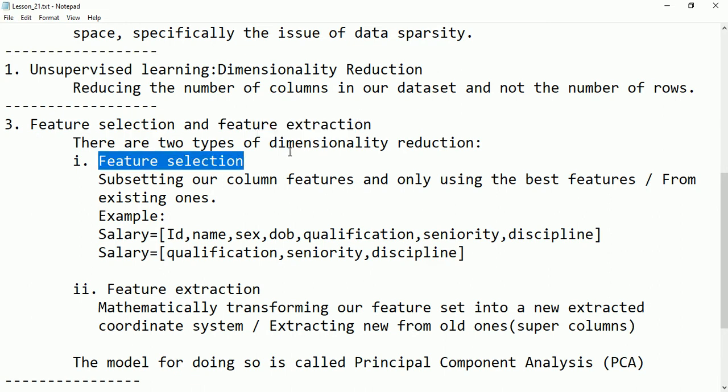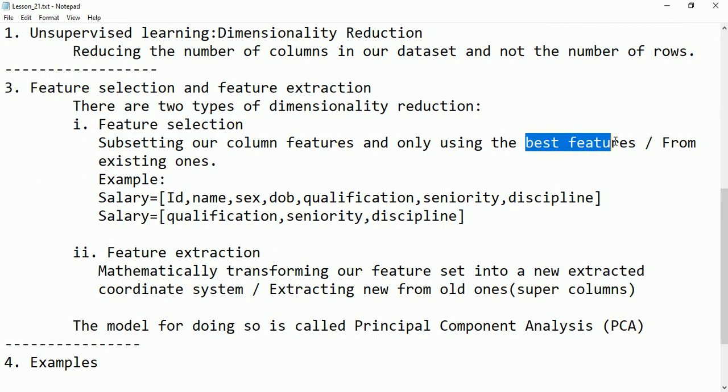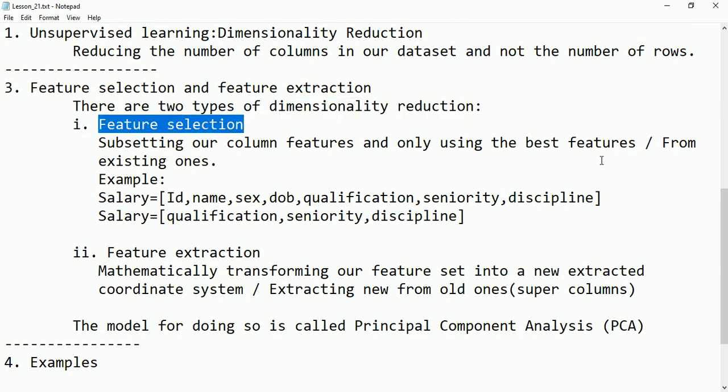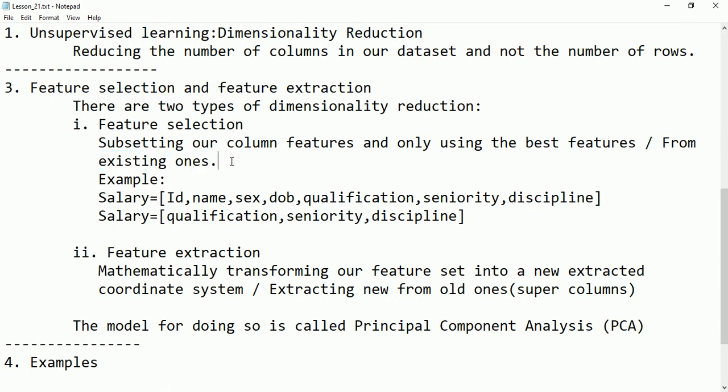Feature selection, friends, is getting a subset of columns or features by using only the best features. If we have a set of features, taking a subset from them is called feature selection. One thing you have to remember, it is from the existing ones, so we already have the columns or features.